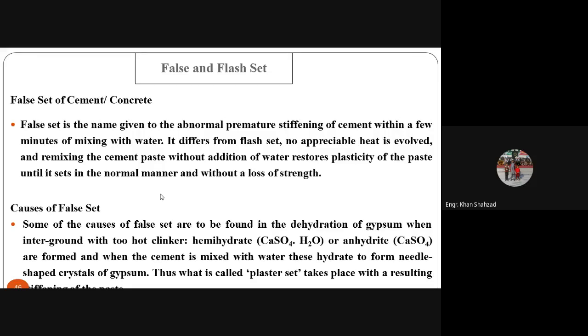And remixing the cement paste without addition of water restores plasticity of the paste until it sets in the normal manner and without a loss of strength.